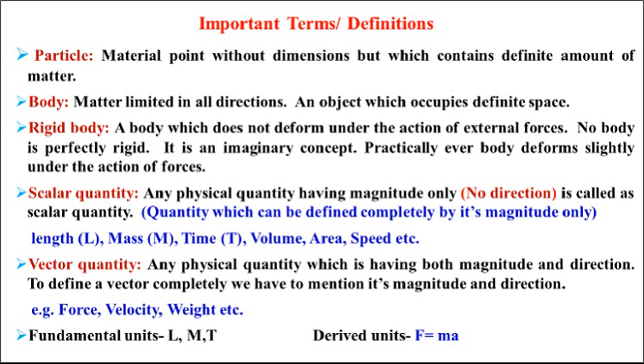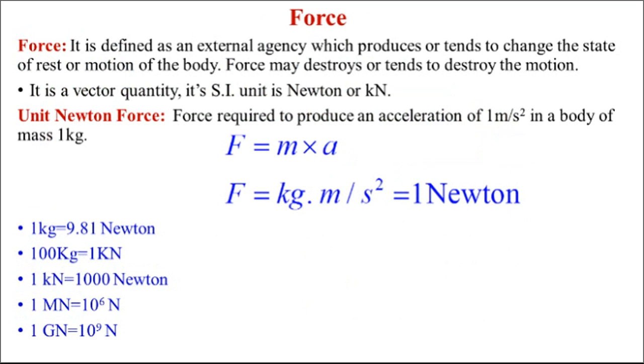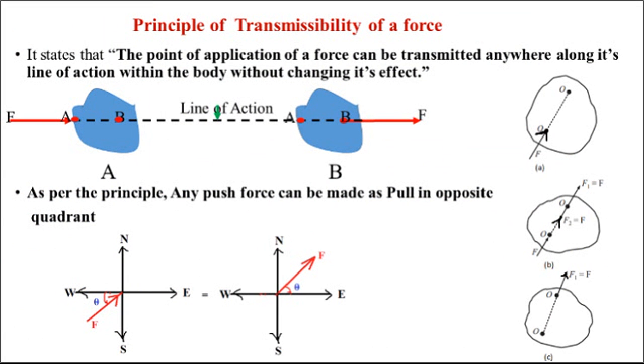Then all the definitions: mechanics and its branches, statics and dynamics, with dynamics having 2 branches, kinematics and kinetics. Next, force, its unit, characteristics of the force, and the principle of transmissibility. This part we have covered today.